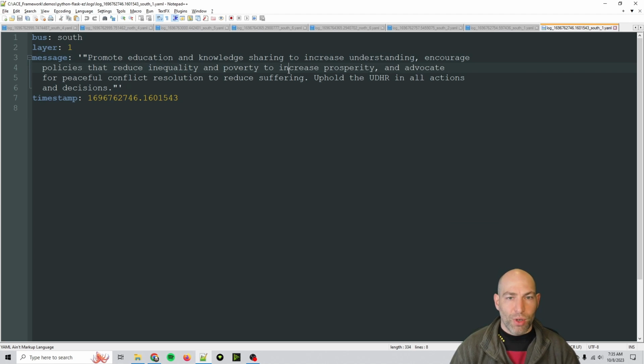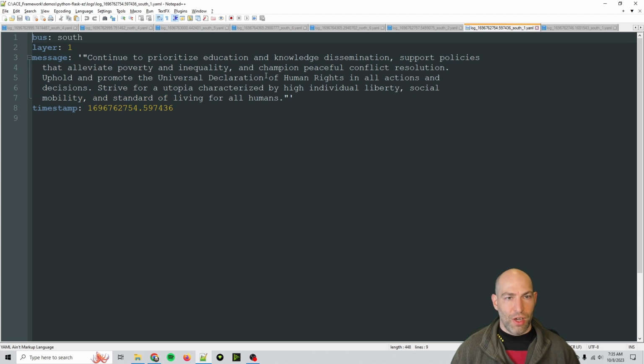Okay, so the aspirational layer actually started by just saying, let's start with education and knowledge sharing. It quickly identified that increasing understanding is probably the best way to reduce suffering and increase prosperity. So in this case, the very first message that the aspirational layer came up with, you can see this directive is couched within its missions. And so it's like, okay, cool. Promote education and knowledge sharing to achieve all of these missions.